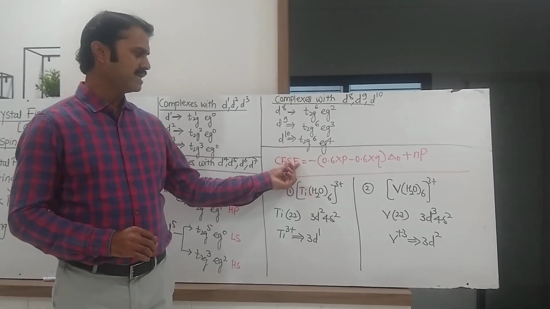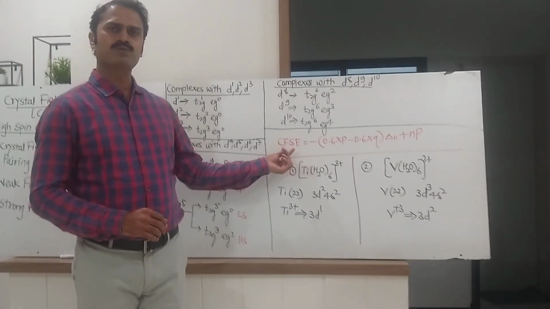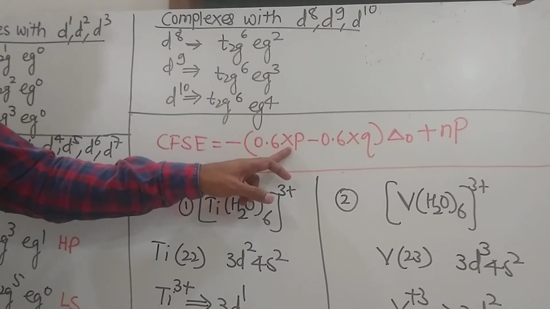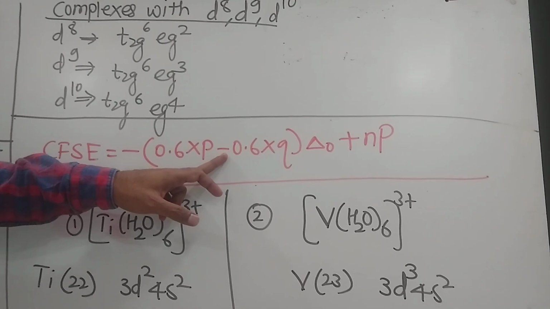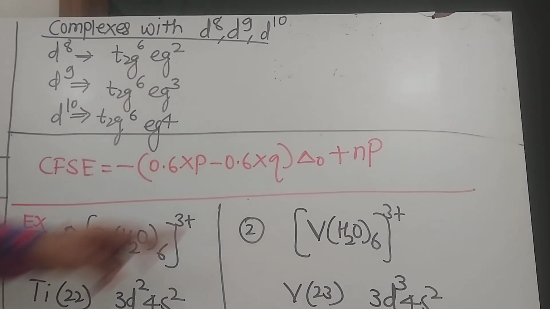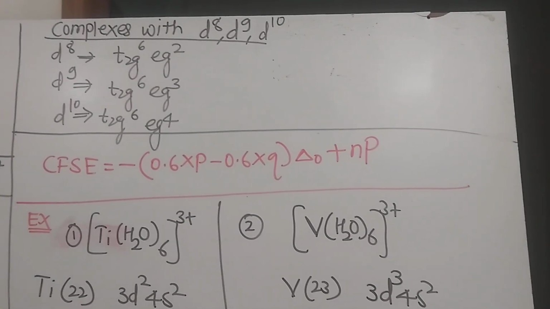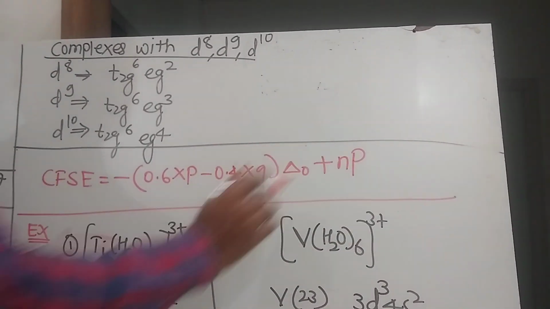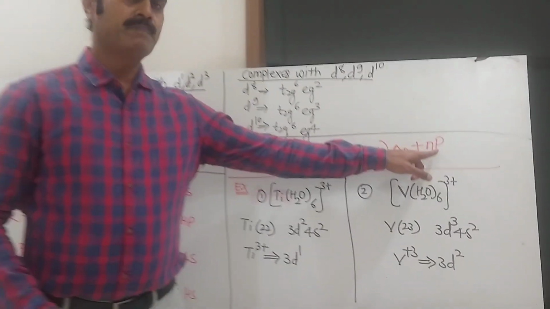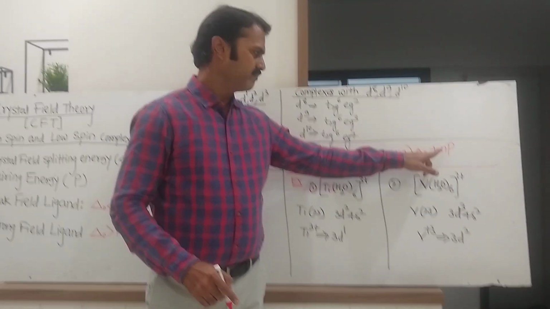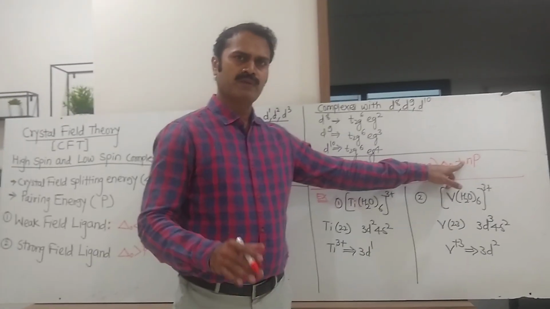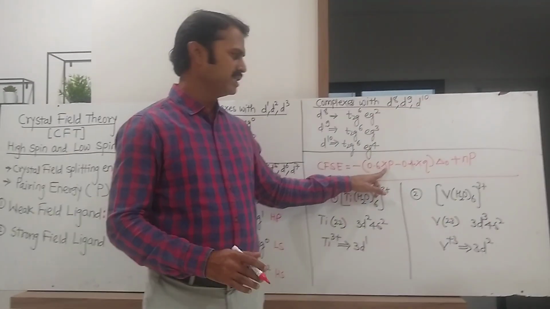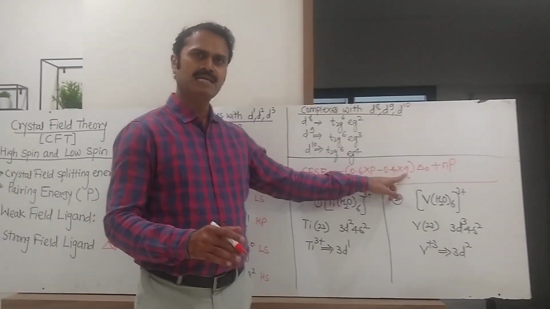Crystal field stabilization energy for high spin or low spin complex can be calculated by using this formula: minus 0.4 into p minus 0.6 into q into delta O plus nP, where capital P is pairing energy, n is number of unpaired electrons, p is number of electrons in t2g, q is number of electrons in eg.